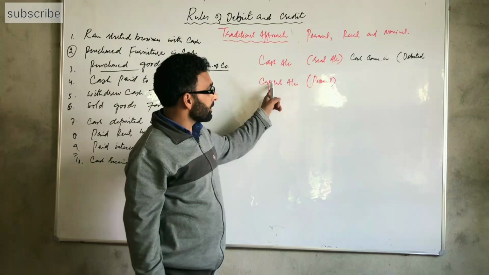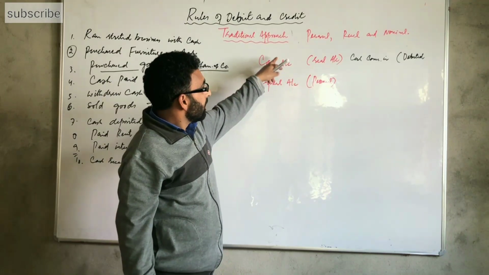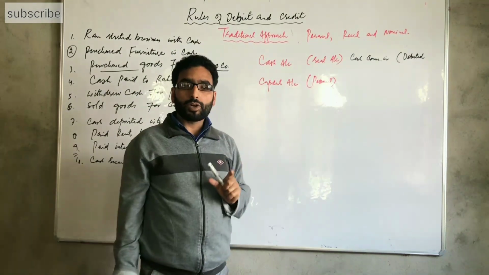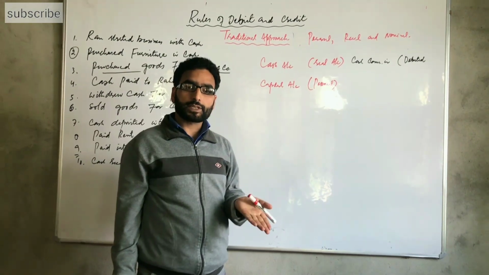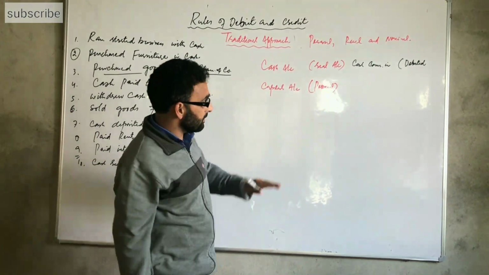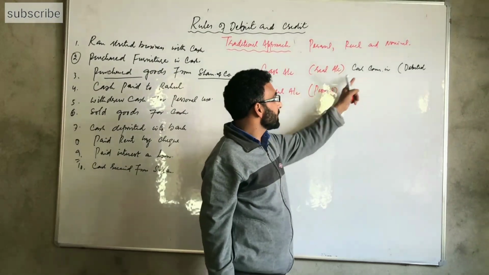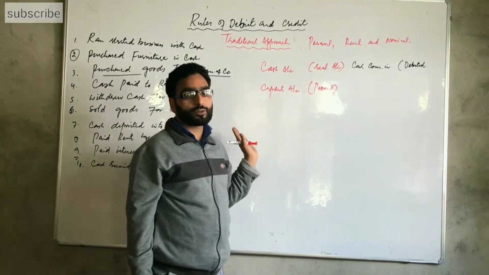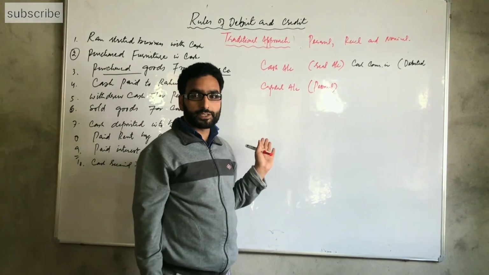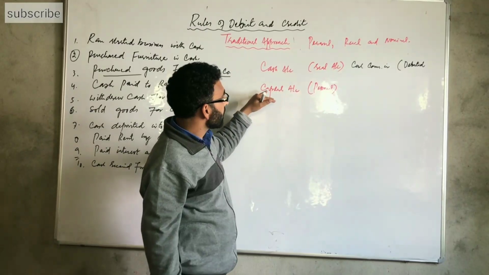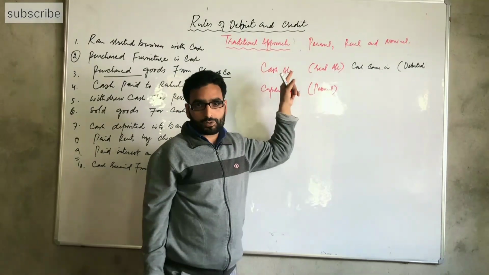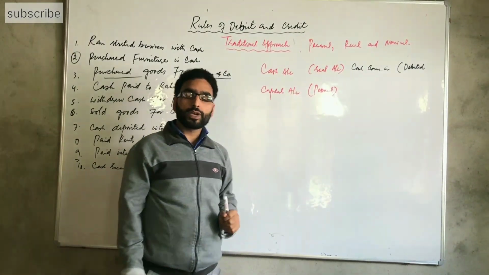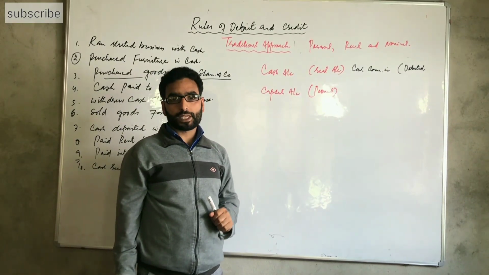As for the capital account, in every transaction, if two accounts are involved, one is credited and the other is debited. So here the cash account is debited, and automatically the capital account is credited. Why is it credited? As per the rule, the capital account is a personal account. For a personal account, the rule is: debit the receiver and credit the giver.